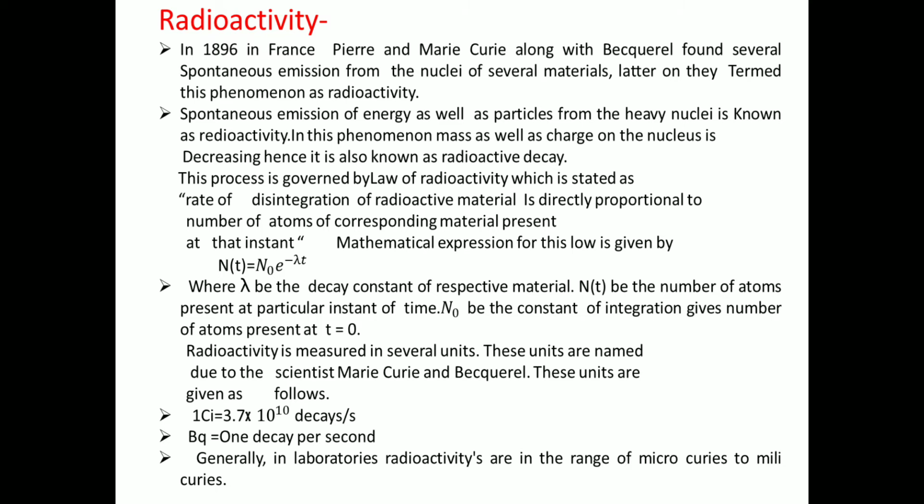Generally, in laboratories, radioactivities are in the range of microcuries to millicuries. It means that when the phenomenon is studied in the laboratory, the radioactivity is found in the form of microcuries and millicuries.